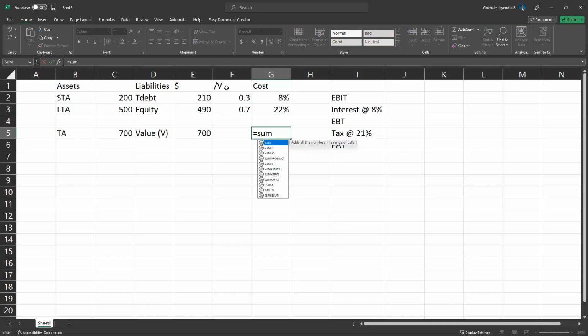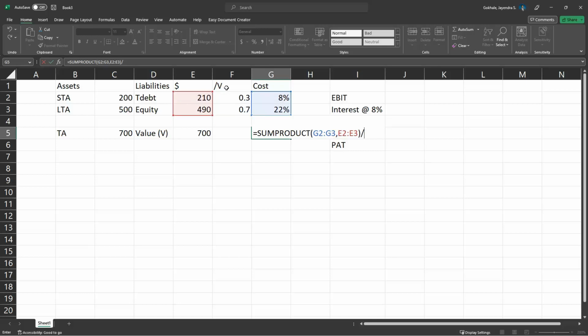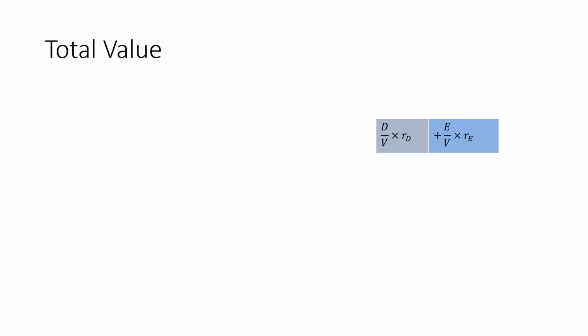And we know that we can use a sum product function. So equals sum product of this comma this divided by the total value. That'll give us 17.8%. Shift Control 5, Alt H 0 gives us one decimal place. So that's how we get the 17.8% weighted average cost of capital.